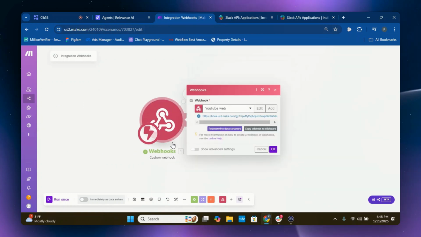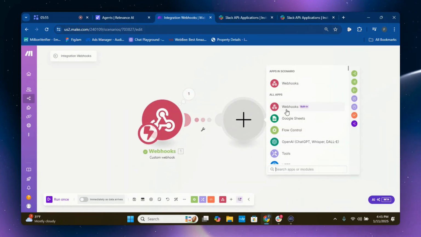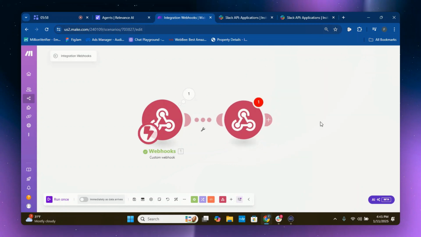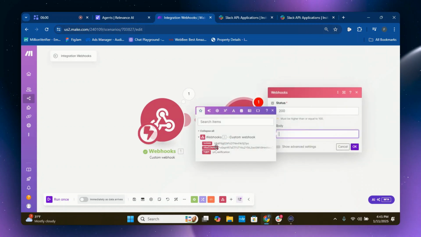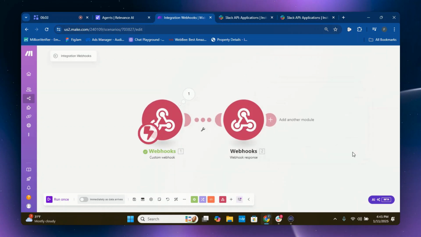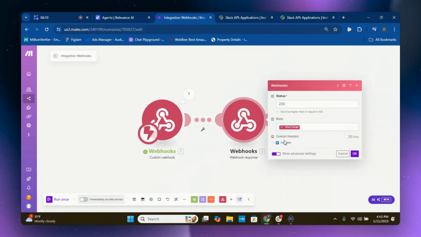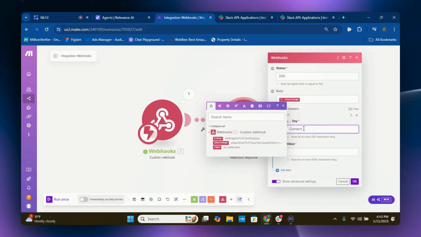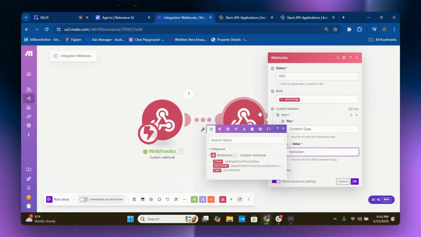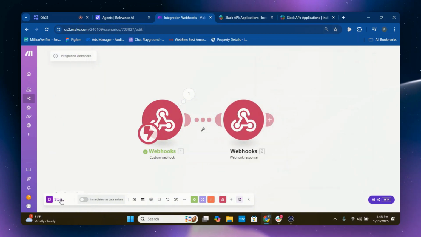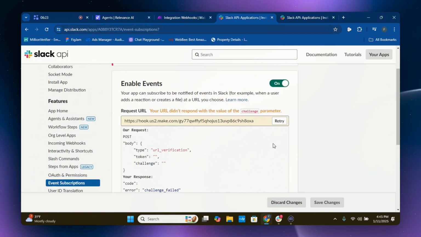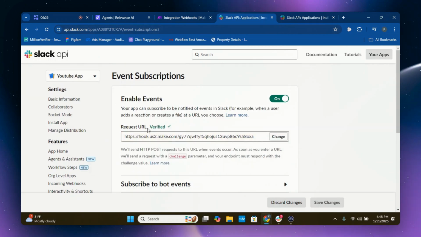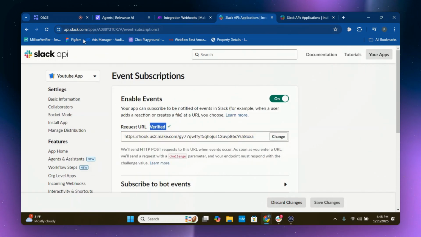Okay. So what you're going to do is go here, to webhook response, and then you're going to put challenge. And once you put challenge, you're going to want to show advanced settings, add item, content type, text, plain, press OK. You're going to want to press run once, one more time, and retry. Perfect. Verified. And that's when you're going to be verified.